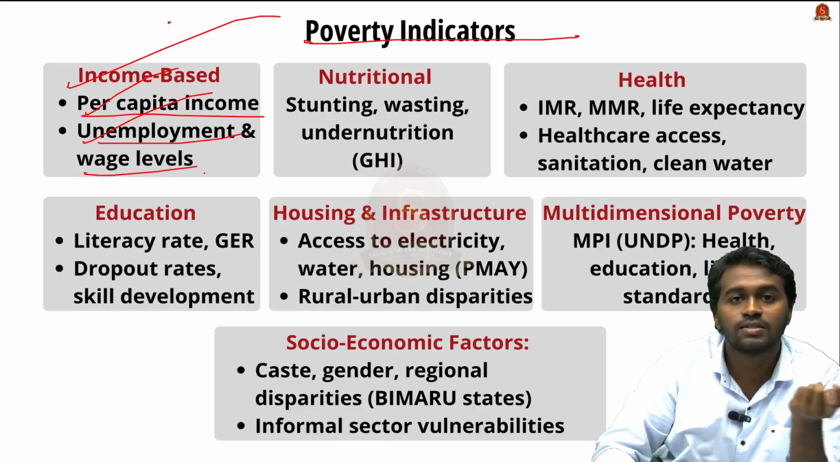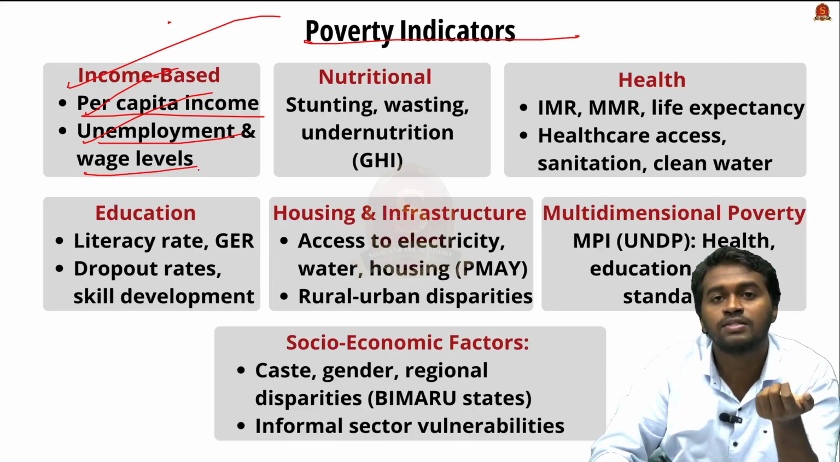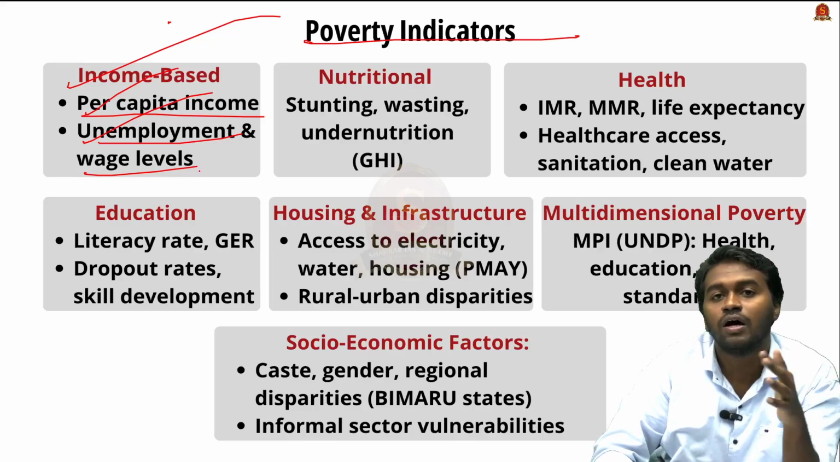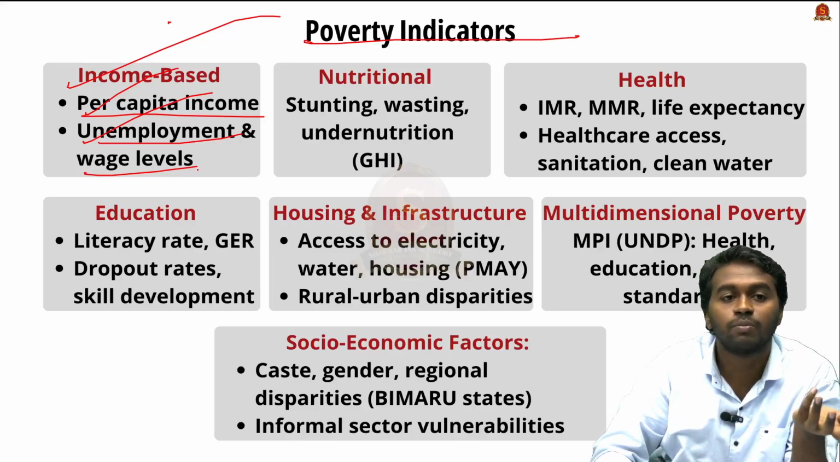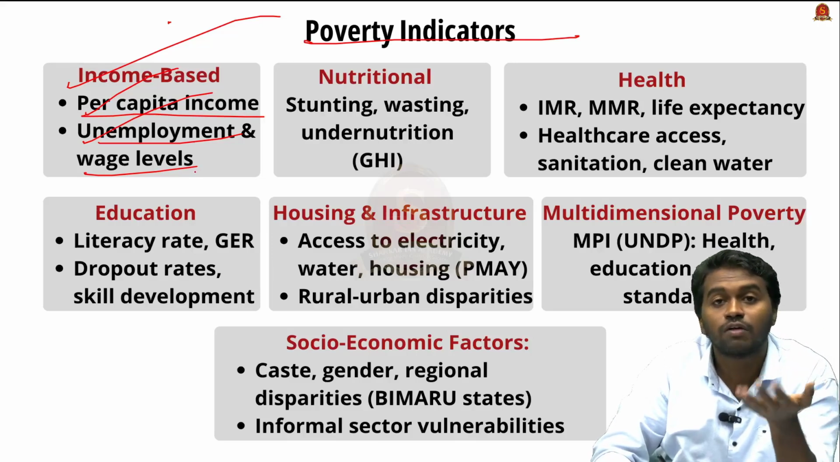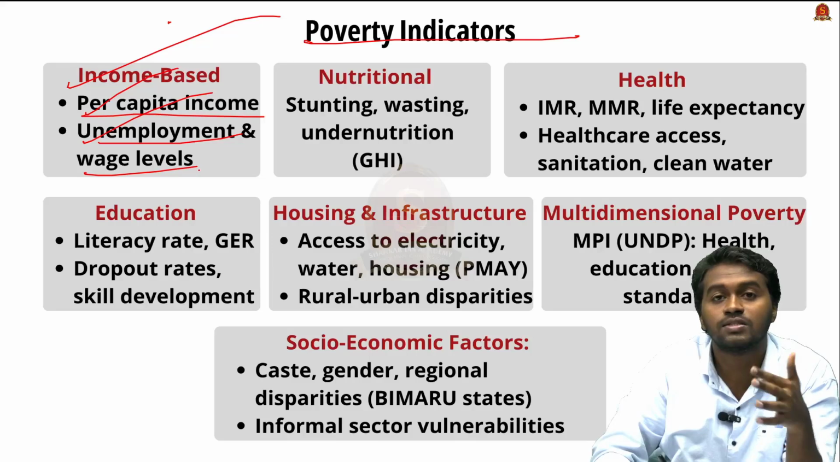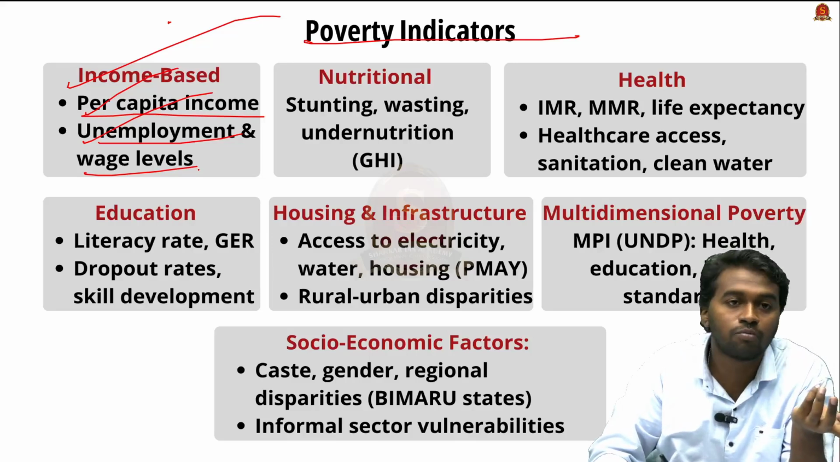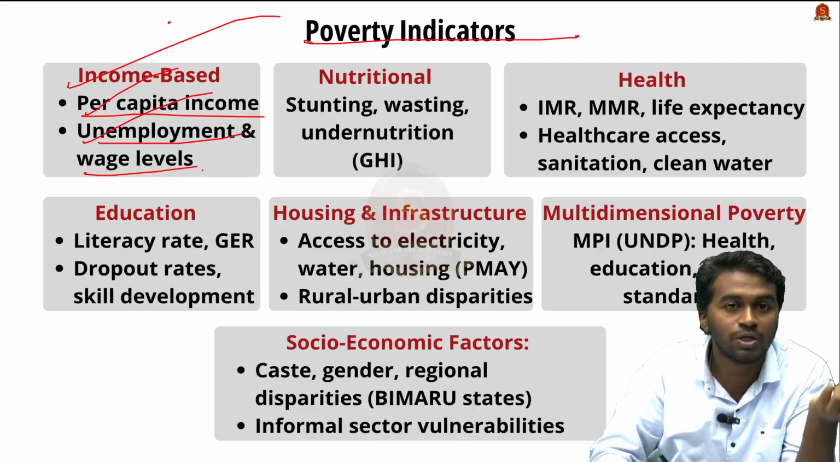For example, assessing the wage level, we can say that the formal sector is getting more income and better treatment than the people working in the informal or unorganized sector. So therefore the people working in the unorganized sector are at a higher risk of poverty than the people working in the formal sector. So these kinds of assumptions or estimations we can make.